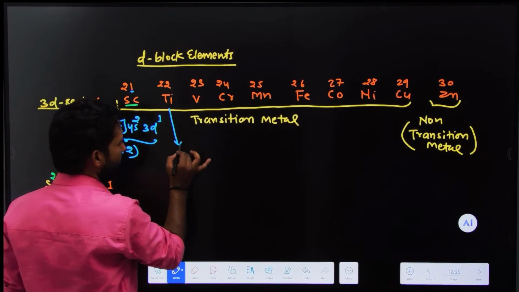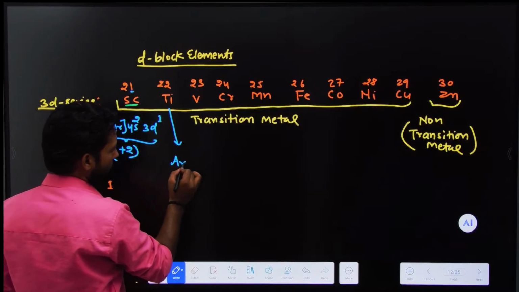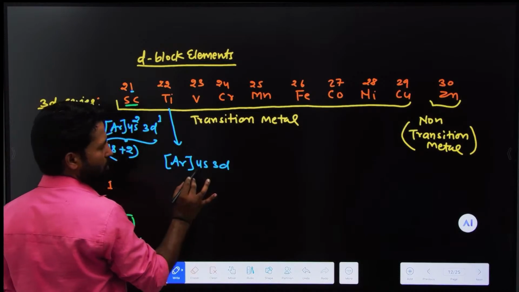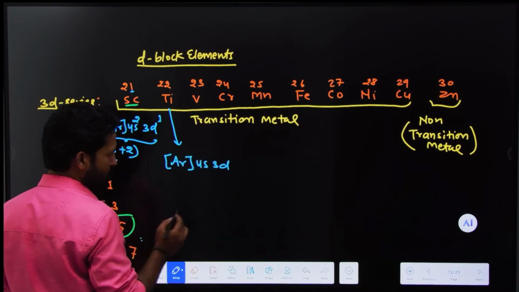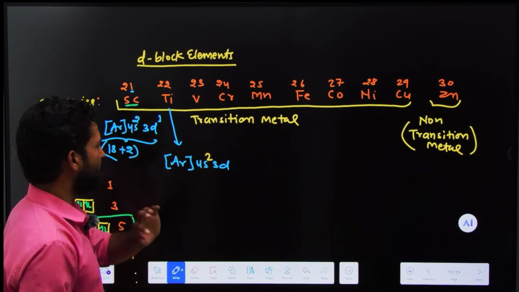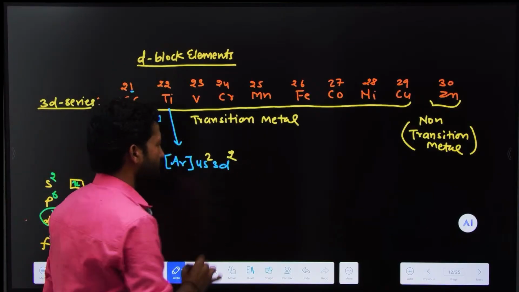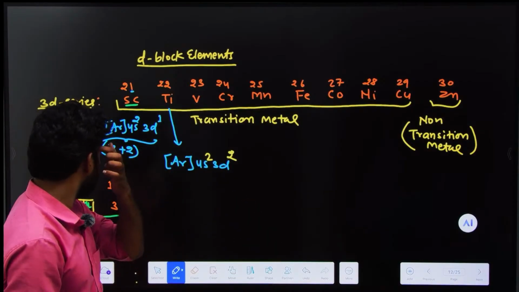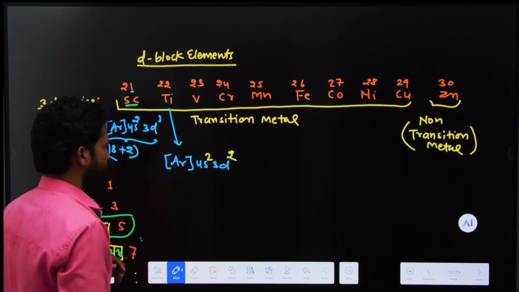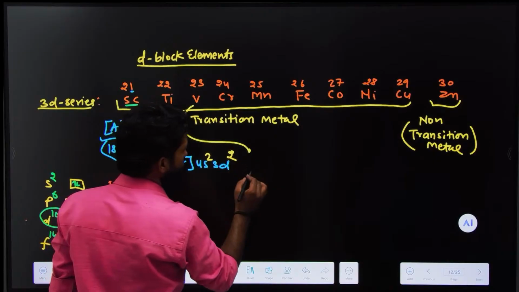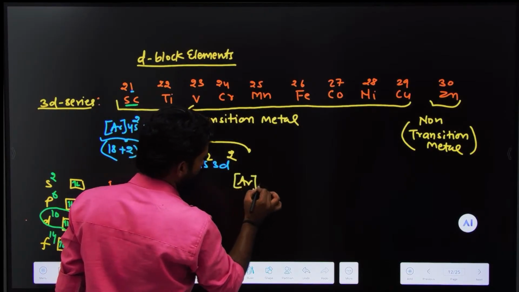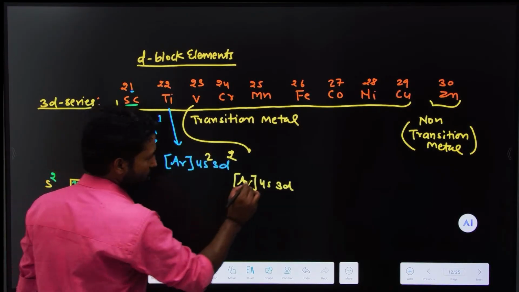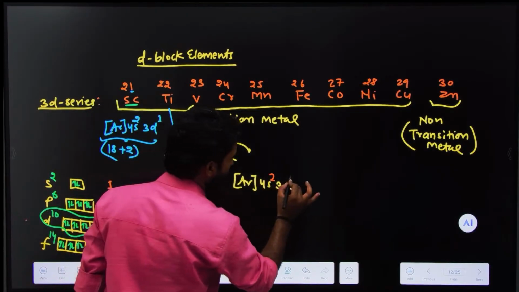Similarly, you can write the configuration of titanium: argon, 4s and 3d. How many electrons do you put in s? 2 electrons, usually 2 electrons. How many electrons are there in d? There are 2 electrons. Look here, I will tell you a pattern. You can directly put the electrons into the subshell without checking anything. In vanadium there is argon, 4s and 3d. In s there are 2 electrons, in d there are 3 electrons.